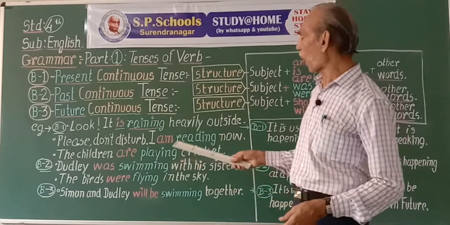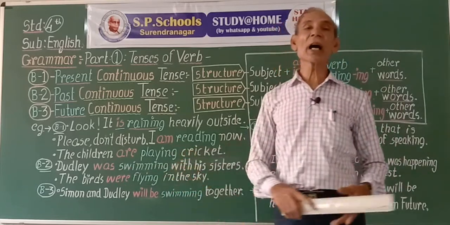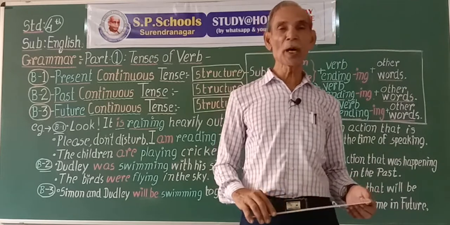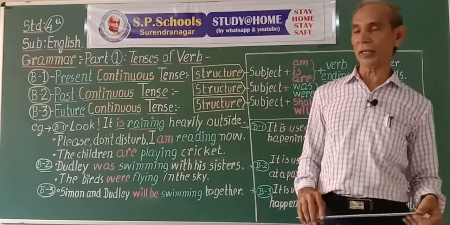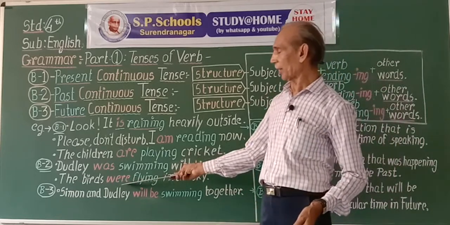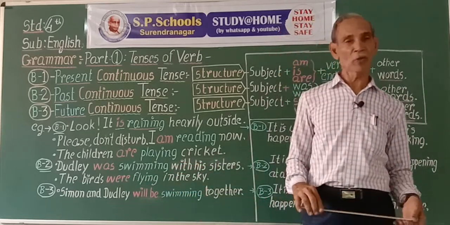We use was with I and he, she, it, that is first person singular and third person singular. Elsewhere we use were, W-E-R-E, were.